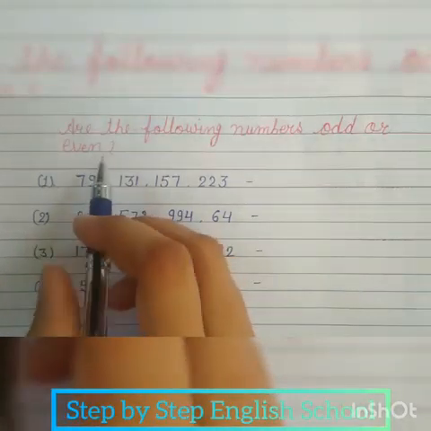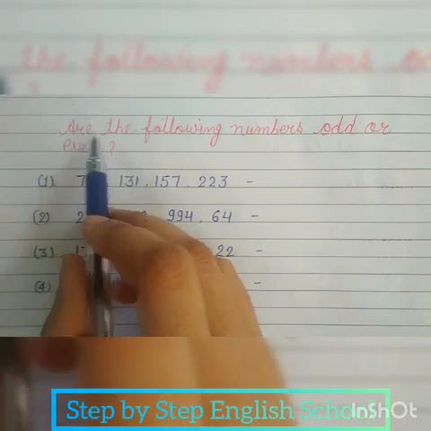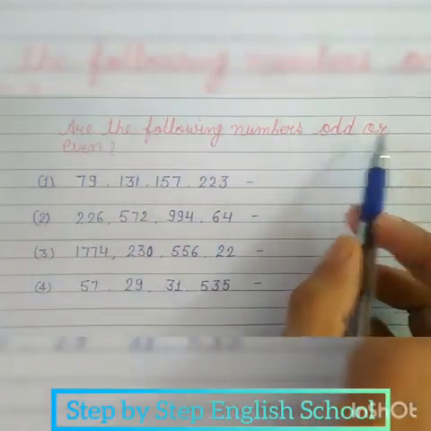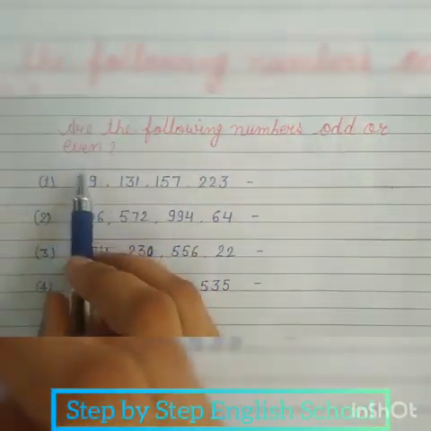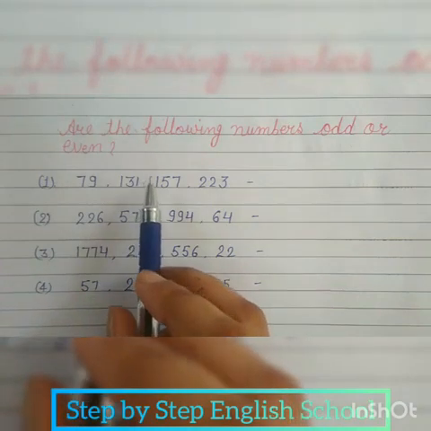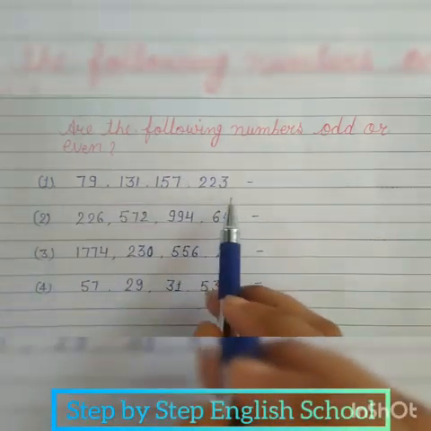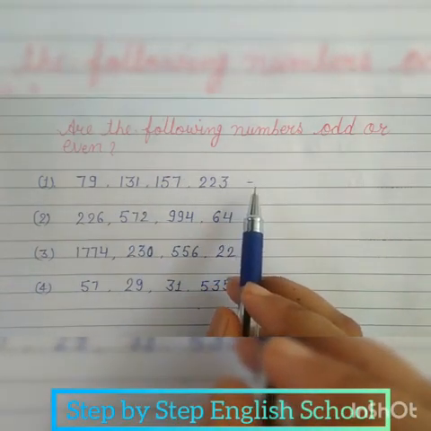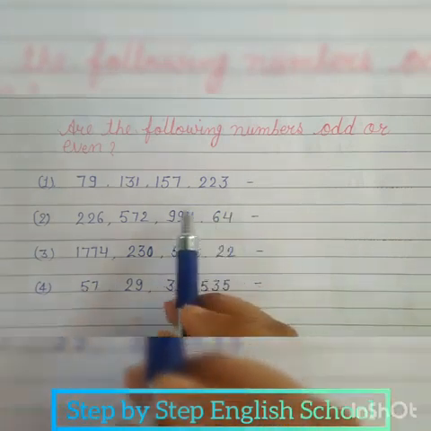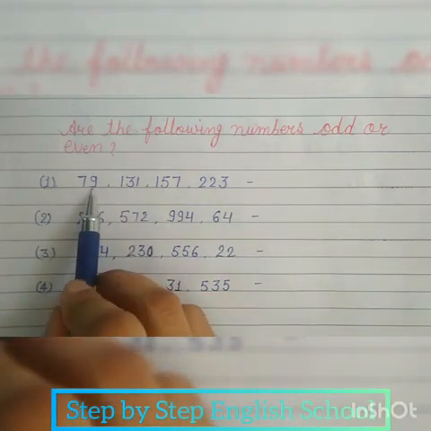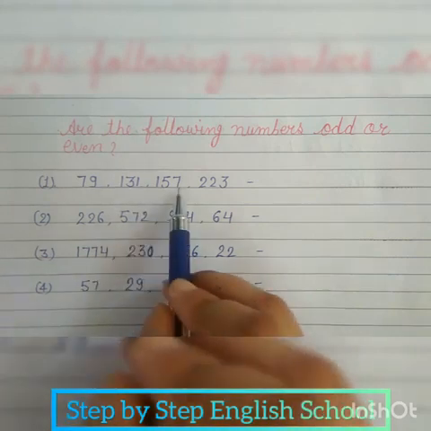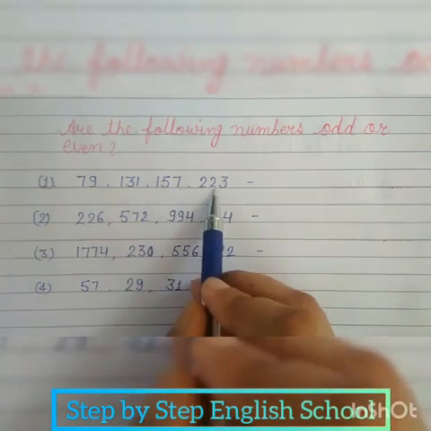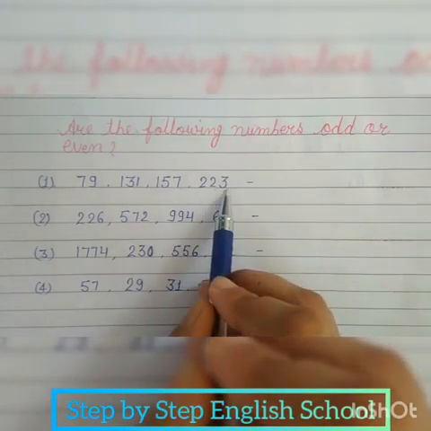Now we solve the next exercise. Are the following numbers odd or even? Now you have to find out whether these numbers are odd numbers or even numbers. Let's start. 79, 131, 157, 223.